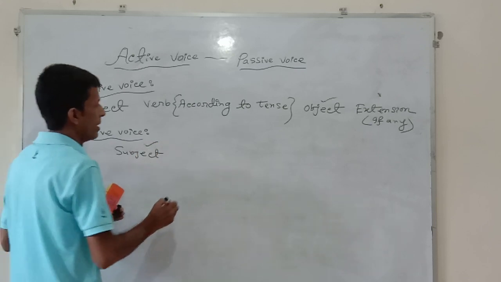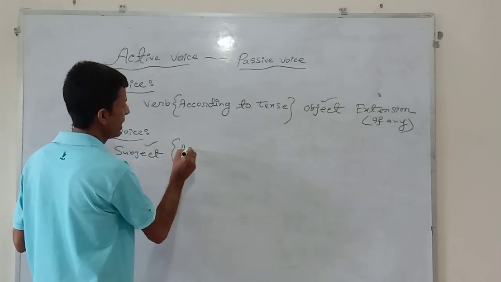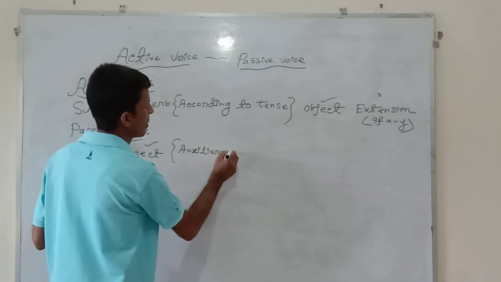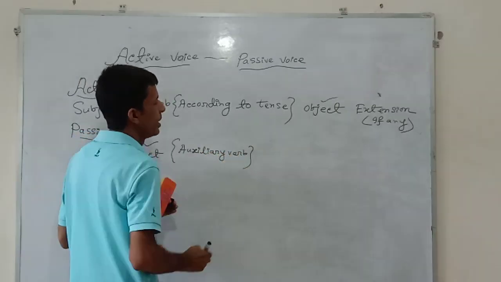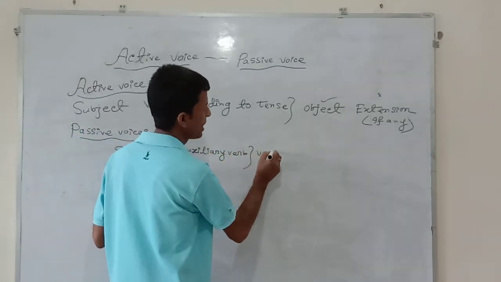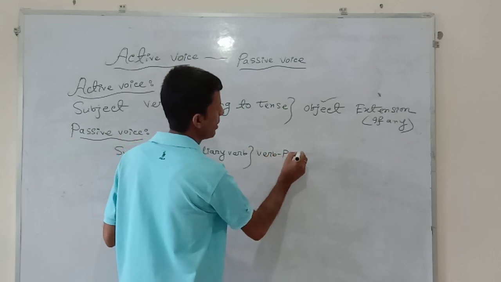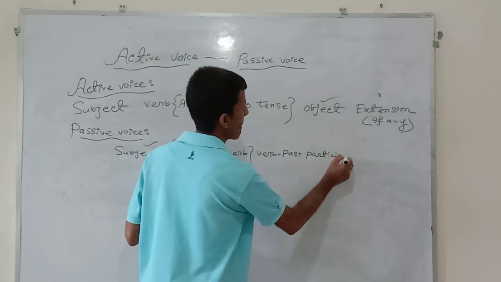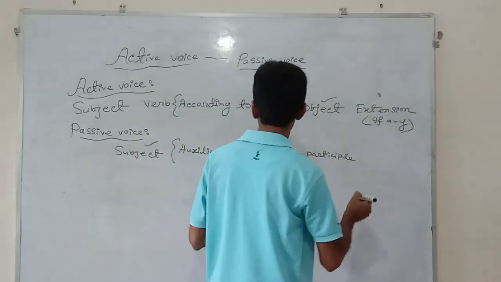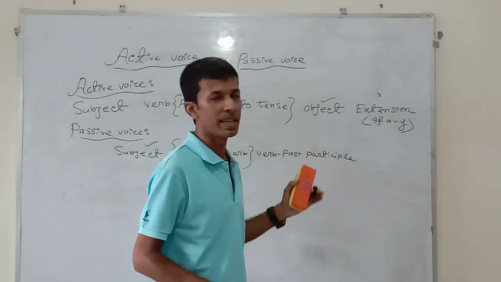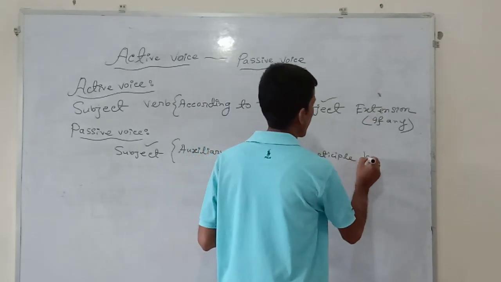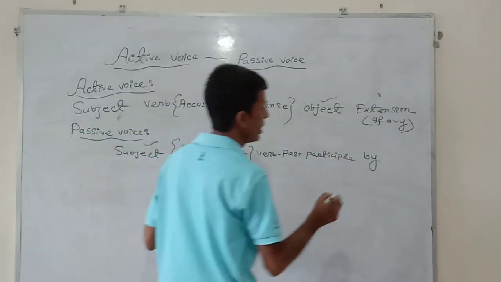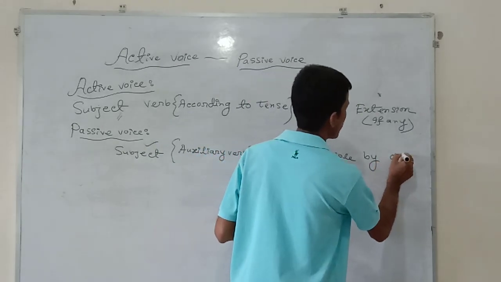Subject, then auxiliary verb, main verb in the past participle form. After that you will have to write by as compulsory, and at last the subjective case will be transferred into the objective one.